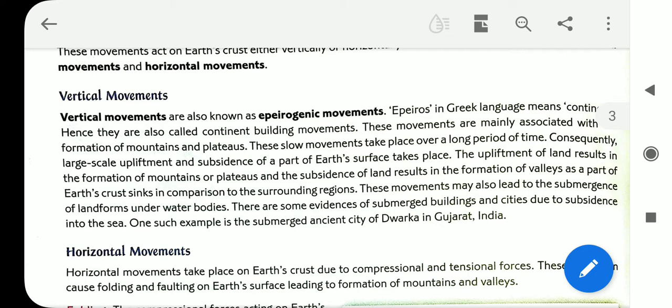Some portions are going under the water bodies. As a result of endogenic forces, internal forces, some buildings and cities have been submerged into the sea. One such example is the submerged ancient city of Dwaraka in Gujarat, India.